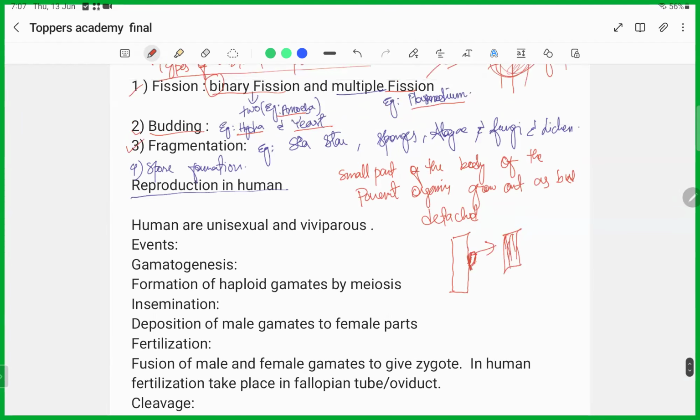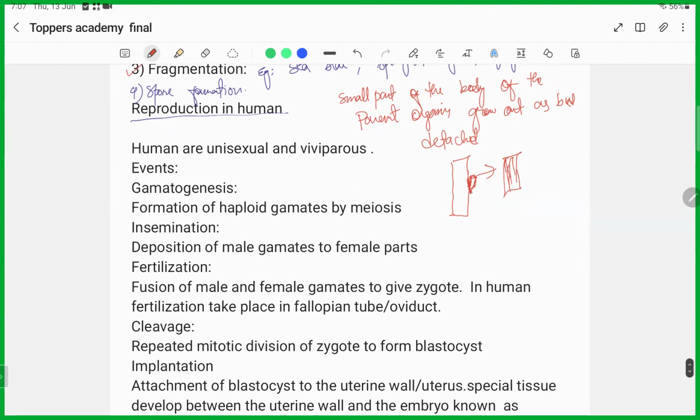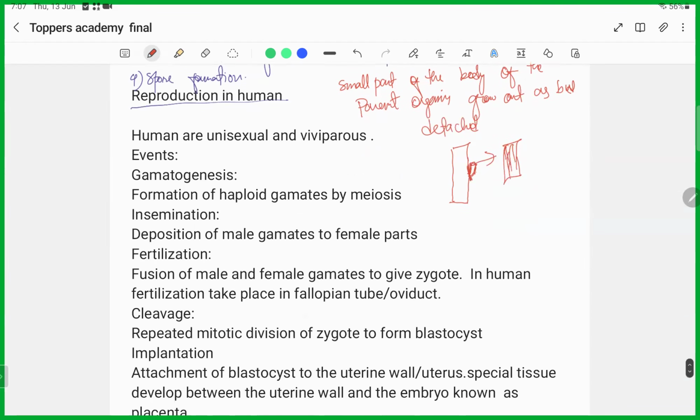And now coming to fragmentation. Fragmentation also occurs in multicellular organisms with a simple body. Their body is not divided into very complex parts. It's a simple body.